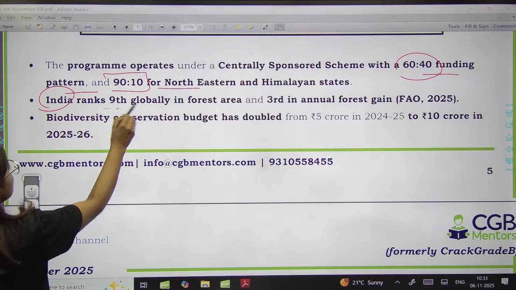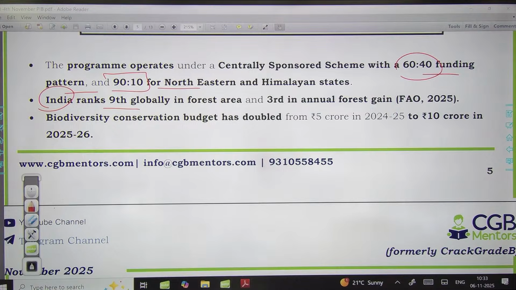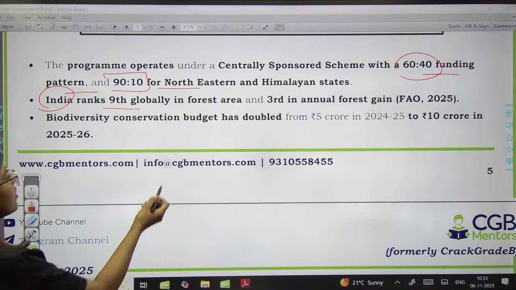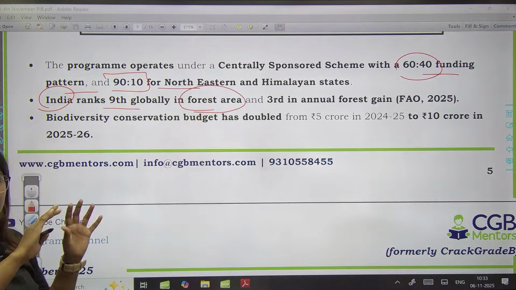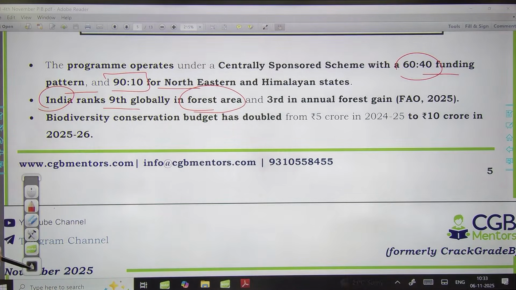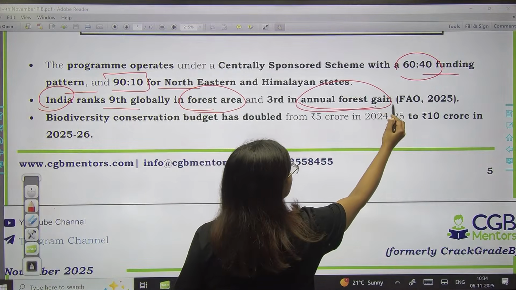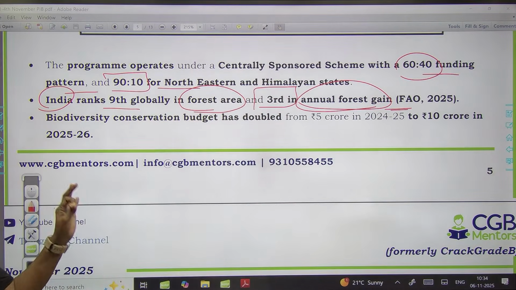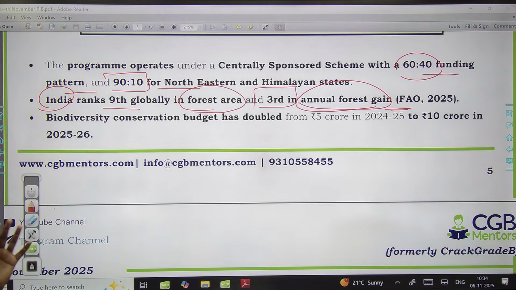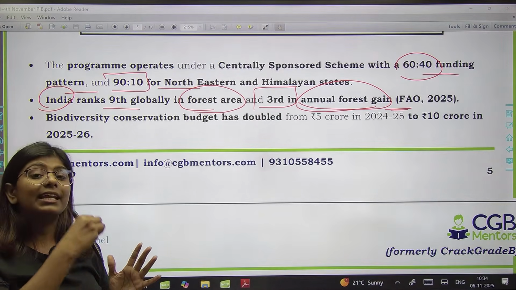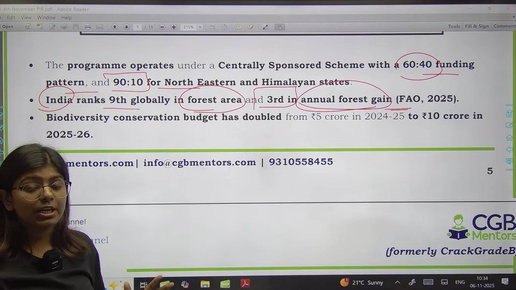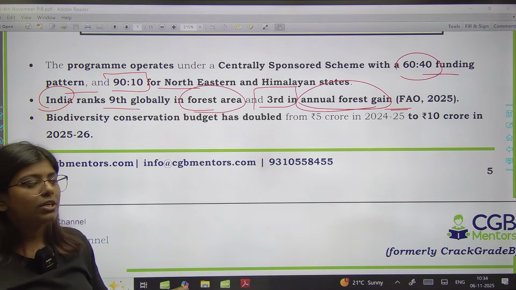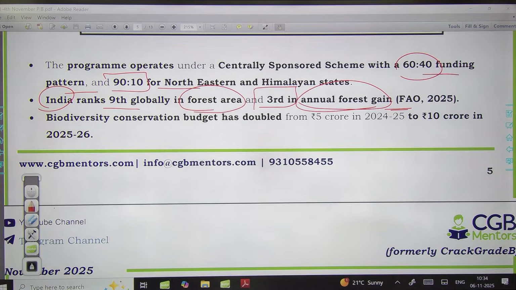Now India is ranked at 9th position in terms of forest area that we have covered in the earlier article. And also अगर annual forest gain की बात करें as per the FAO 2025 report, we have the position of 3rd. Okay, so 3rd ranking. हर साल कितना हम forest gain कर रहे हैं? That means the government of India or the state government is taking the initiative in terms of doing afforestation projects. So that is the result of which we got this 3rd position.